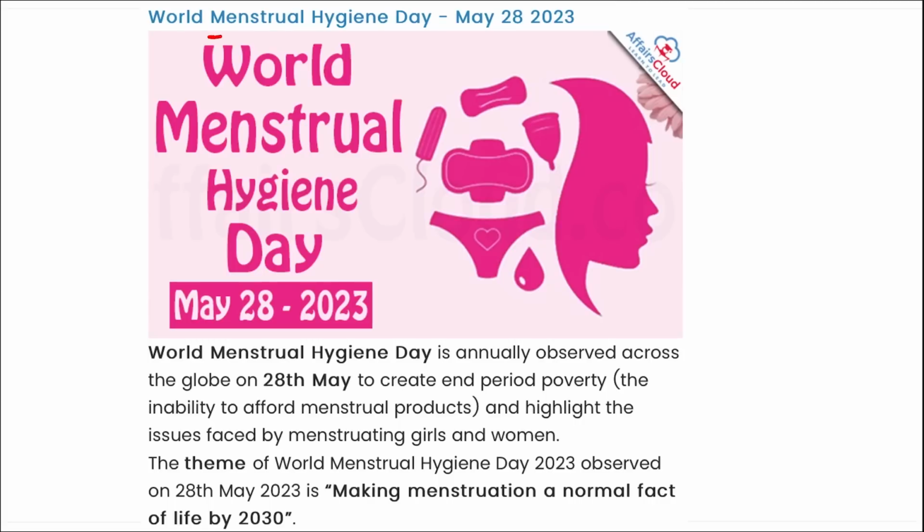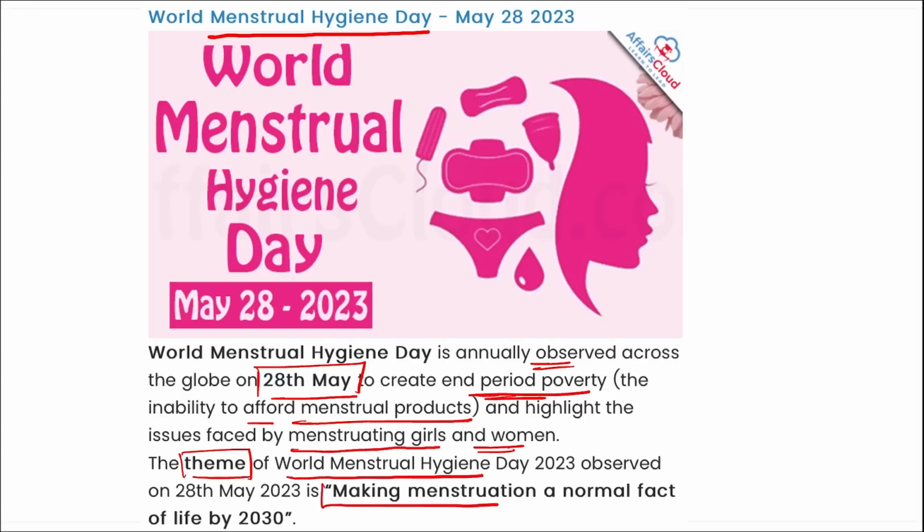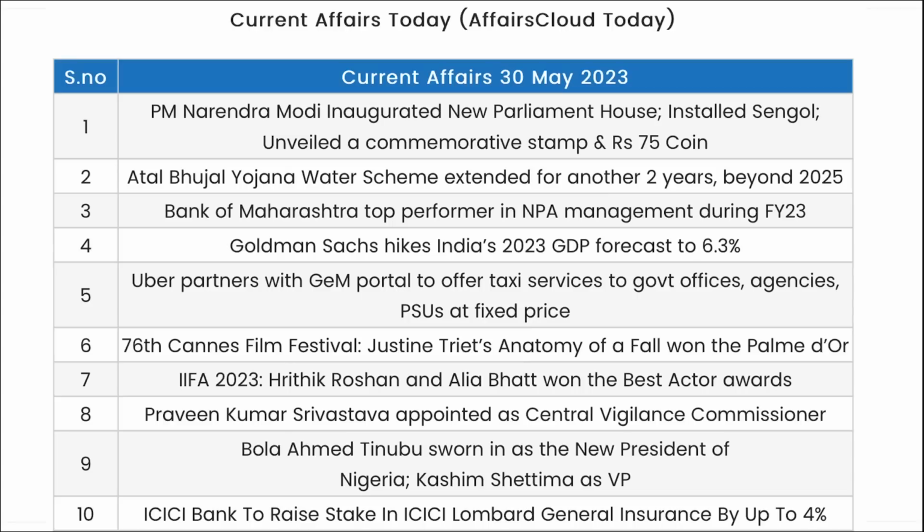Next is World Menstrual Hygiene Day. This World Menstrual Hygiene Day is annually observed across the globe on 28th of May and it is to end period poverty, the inability to afford menstrual products. Correct? And this day is observed basically to highlight all the issues that are faced by menstruating girls and women. What is the theme of this World Menstrual Hygiene Day? It is making menstruation a normal fact of life by 2030. Correct? So friends, these were your important days for the current affairs for the day.